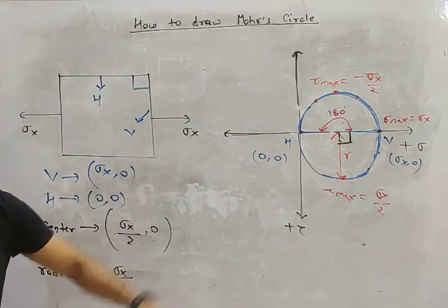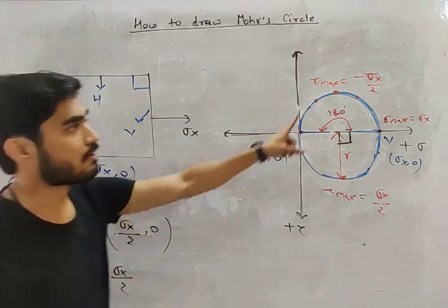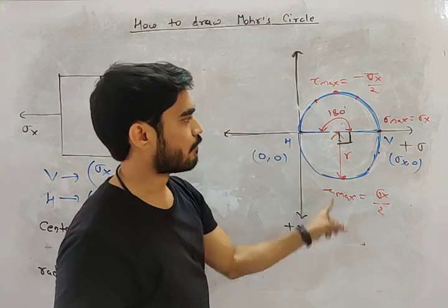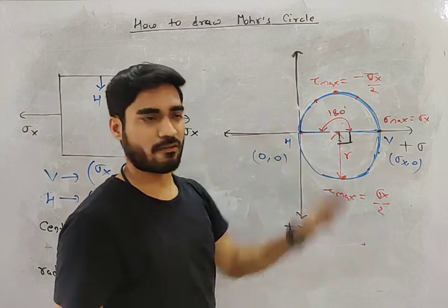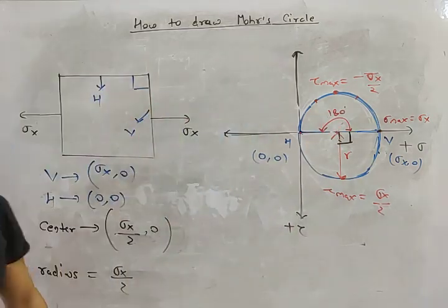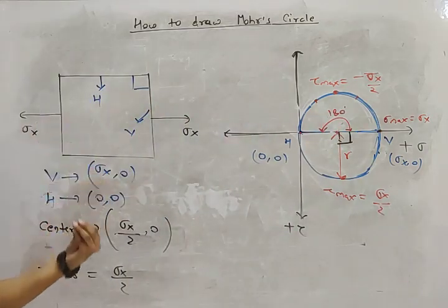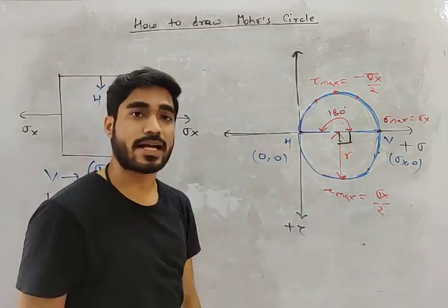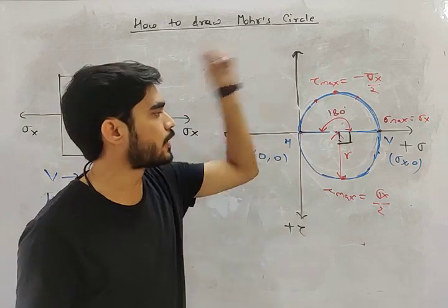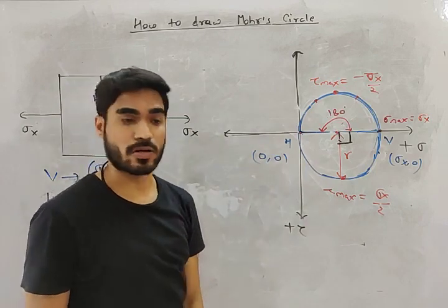So tau is maximum at 45 degree and 135 degree. One of these angles will be 45 and one angle will be 135. So we can easily find the value of sigma max, where sigma max is, the value of tau max, and where tau max is. All you need to do is draw the Mohr circle.